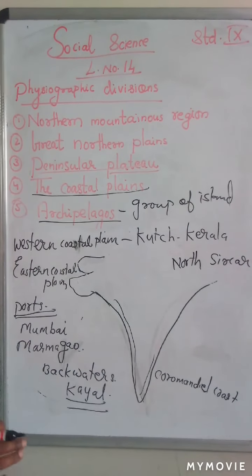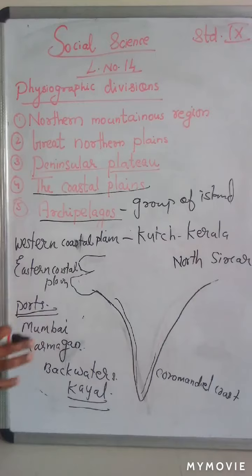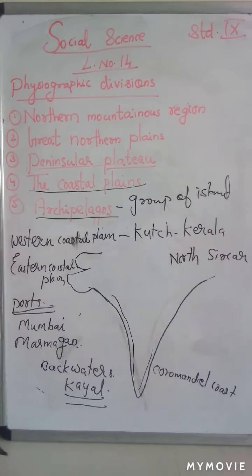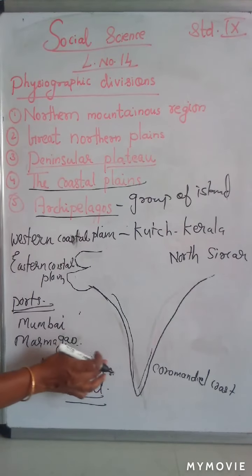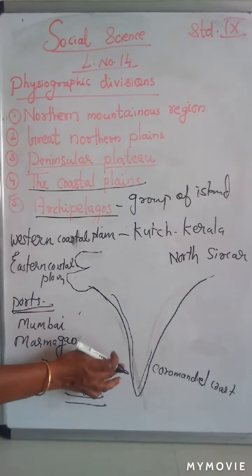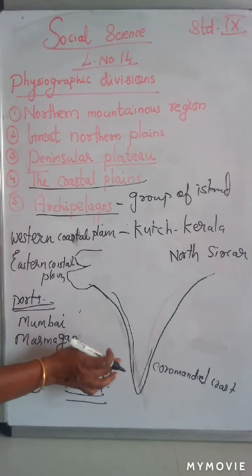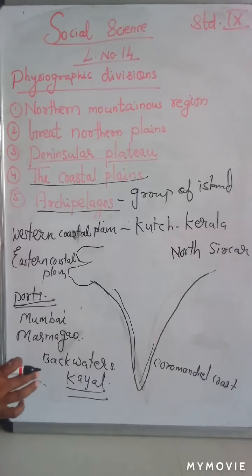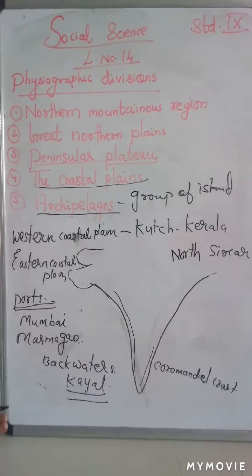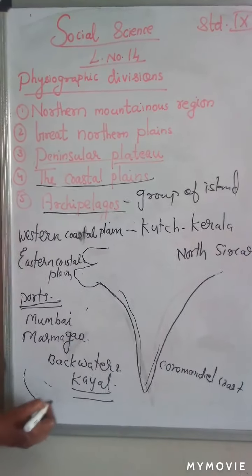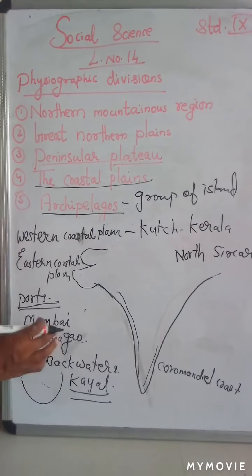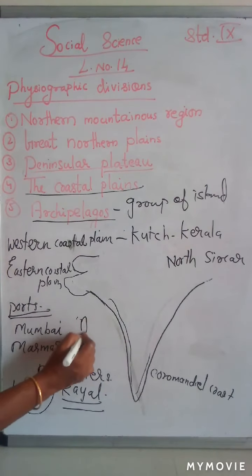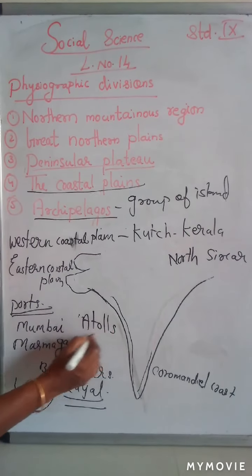There are many small islands in Lakshadweep, located at some distance from the Kerala coast. These islands have a horseshoe shape, and such coral islands are called atolls. Horseshoe-shaped islands are called atolls.